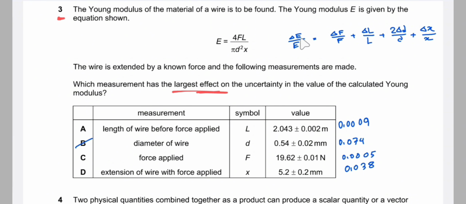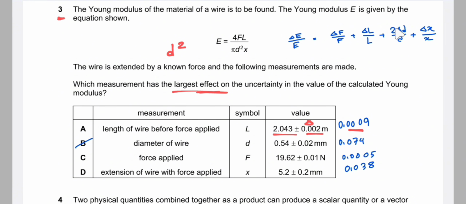So approximate change in E by E is equal to approximate change in F by F plus approximate change in L by L, and since it is D square, it would be 2 into approximate change in D by D plus approximate change in X by X. These are the approximate change values and these are the true values. So what is the uncertainty for length? That is approximate change in length by length, equal to this value.